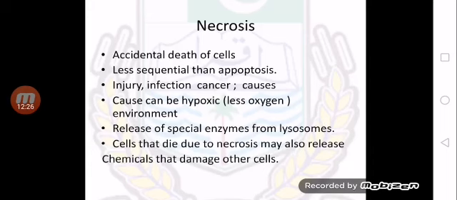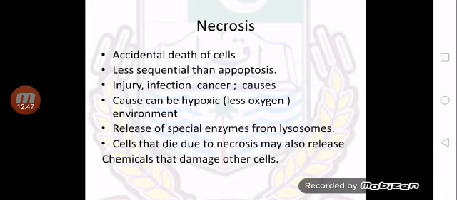Now I will tell you about necrosis. Necrosis is the accidental death of cells and living tissues. Necrosis is less sequential than apoptosis, meaning as many steps as we went through in apoptosis, those many steps do not take place in necrosis.